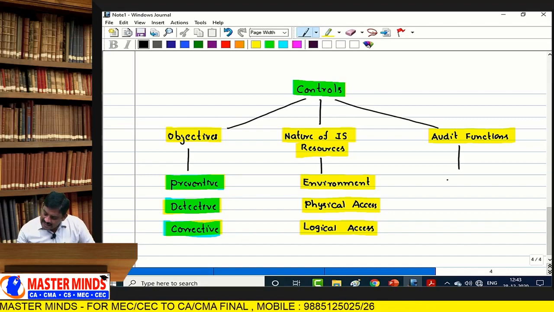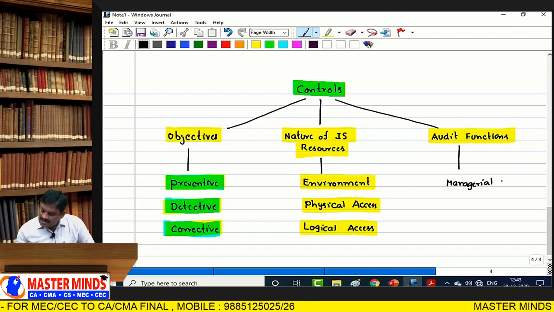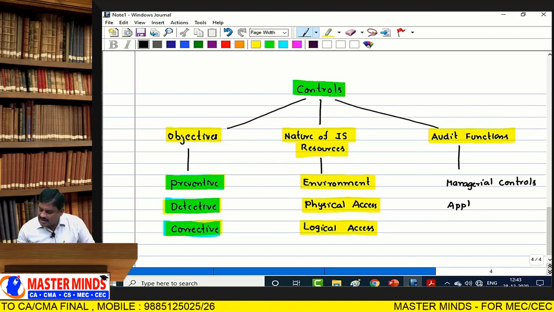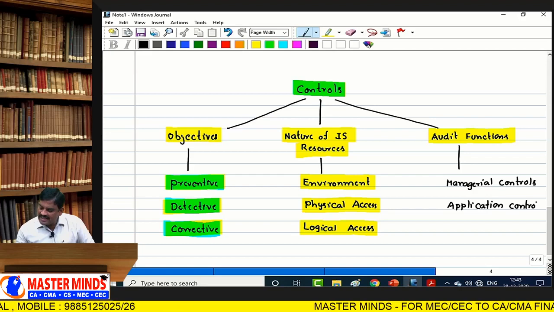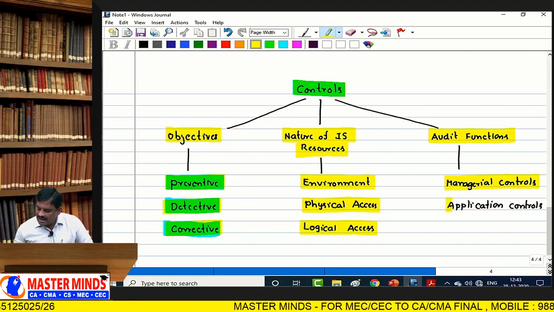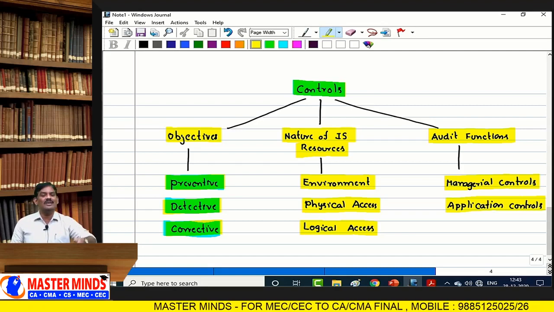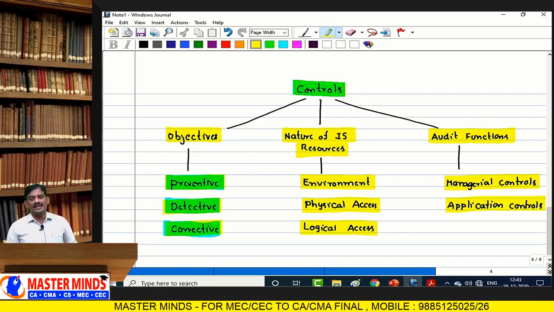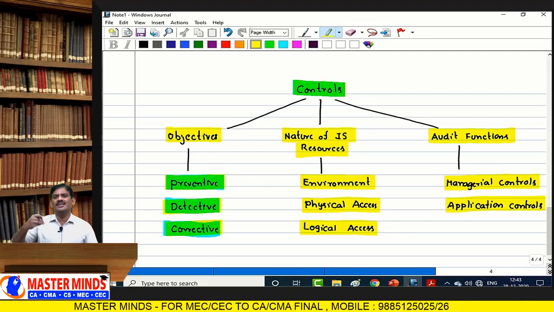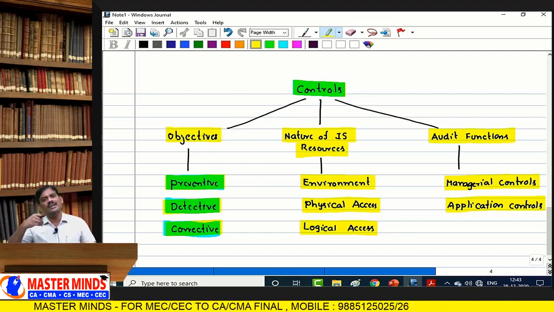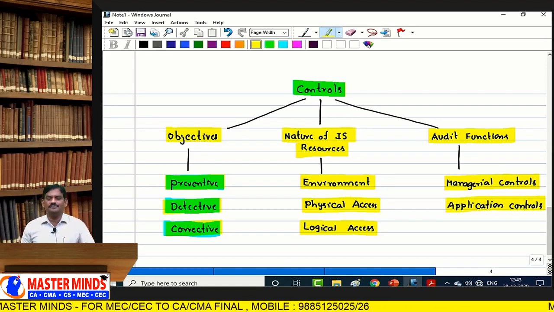Based on audit functionalities, we can have managerial controls and application controls. Application controls deal with data storage, updation, input, and processing, whereas managerial controls always deal with how the information system is built, operated, and maintained in an organization. We have different types of managerial controls and application controls, which we will see later.